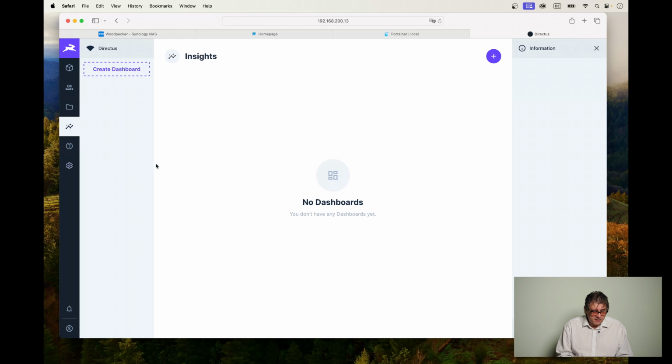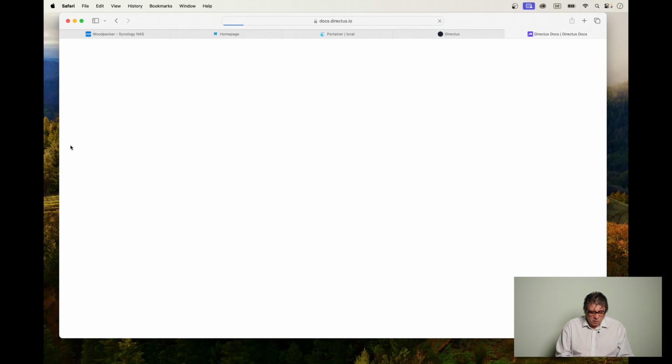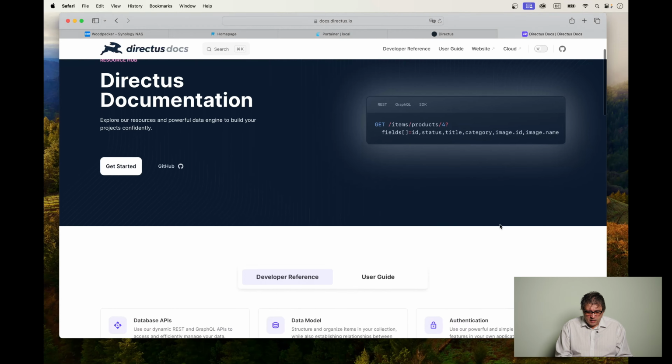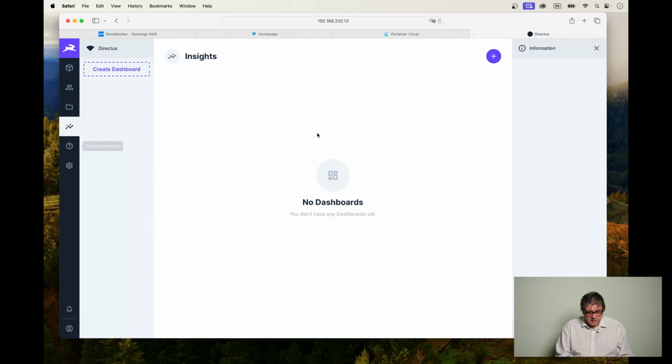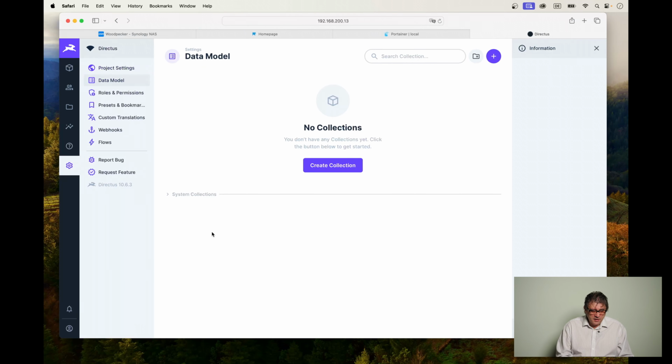Then we have something which is called Insights. That is the place where you can create dashboards. Then we have the link to the Directus documentation. So if you need to split off to the documentation, you click on here and you can get all the links which you might need. Let's close this again. And lastly, we have what's called settings. And this is basically where lots of things are happening.